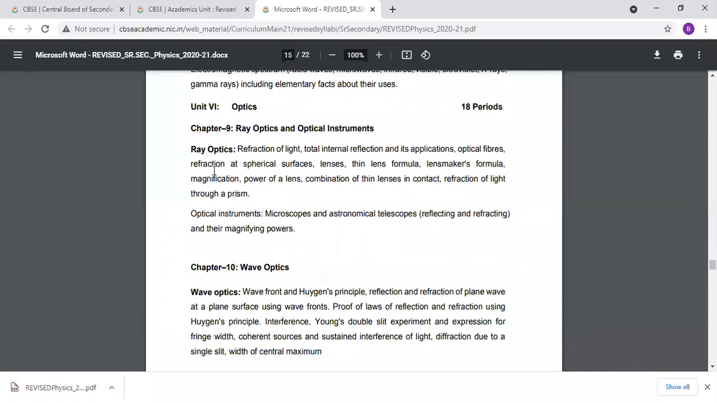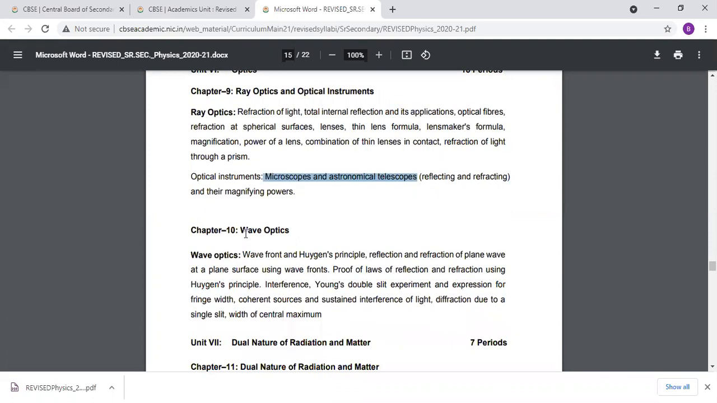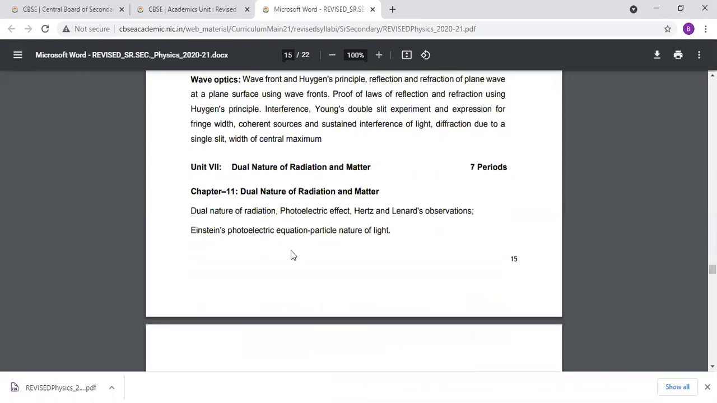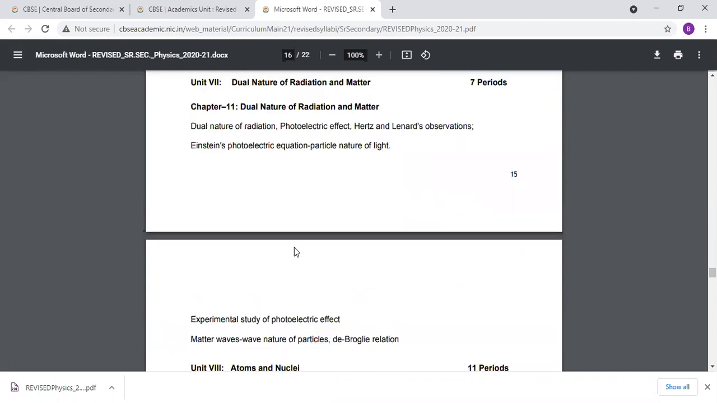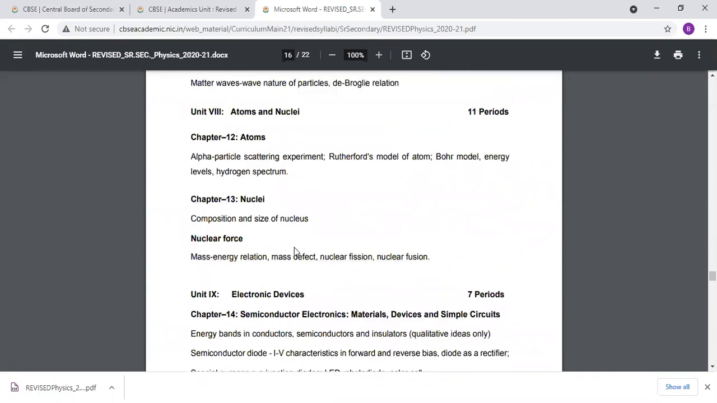Now in this chapter, ray optics: reflection of light, total internal reflection, optical fiber, lens maker formula, magnification, power of a lens, combination of lenses, refraction of light through a prism. Now we want to discuss the microscope and astronomical telescope. Only 2 topics, ma'am. When these 2 topics are completed, the 9th chapter is over. So next we go for the 10th and 11th chapters. When 10 and 11 are over, we have completed volume 2.